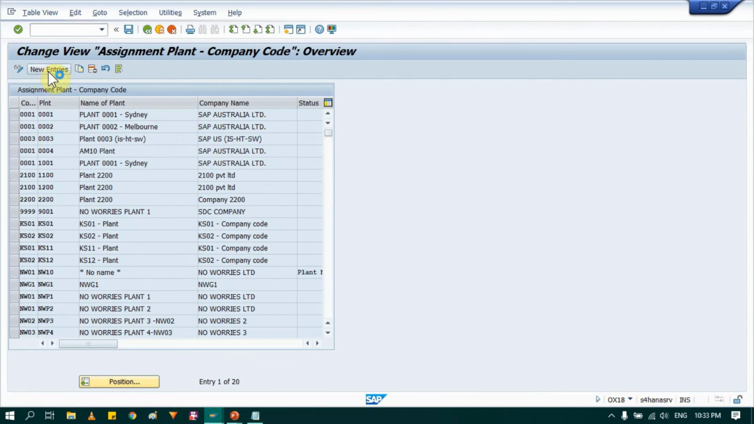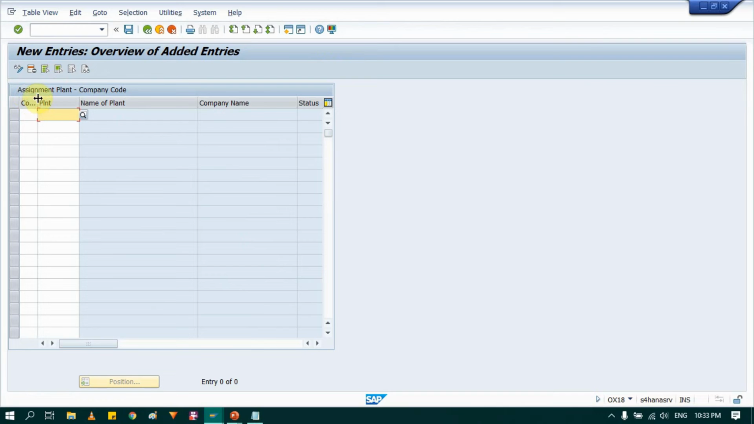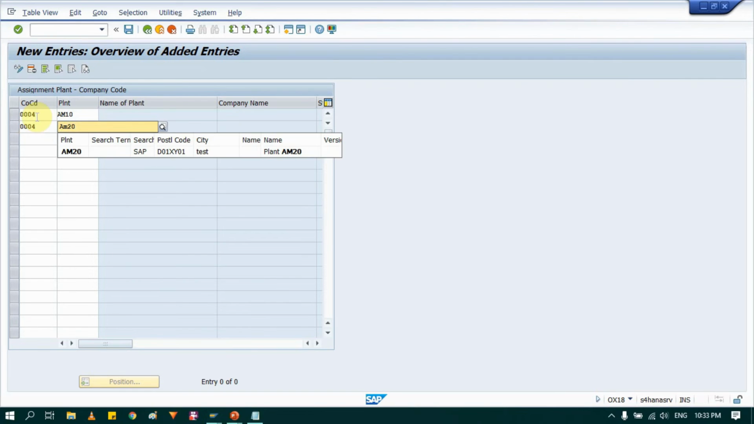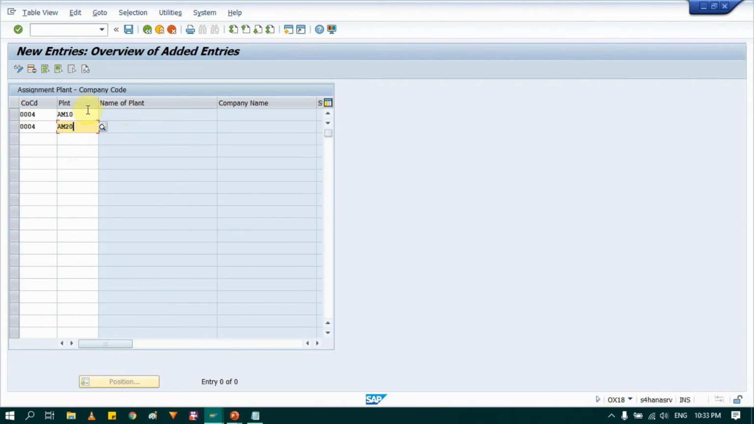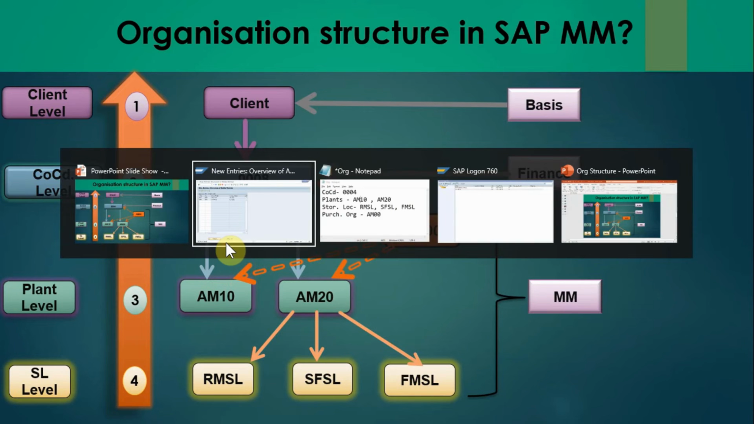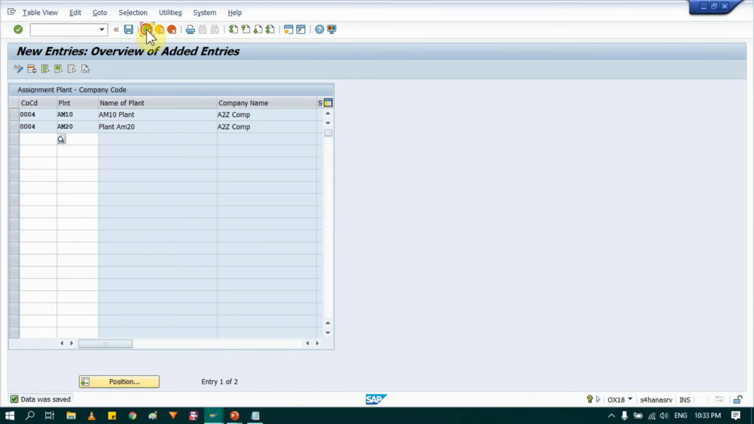So that's it. I have deleted these two entries and save it. Now go into new entry and provide appropriate company code and plant that you want to assign. In my case, my company code is 004 and my first plant is AM10. Again, my company is 004 and my plant is AM20. So once you provide the detail, just press enter. So system will show you the company and plant names here. Just save it. So my first assignment is done. That is company and plants got assigned. Then again go back.